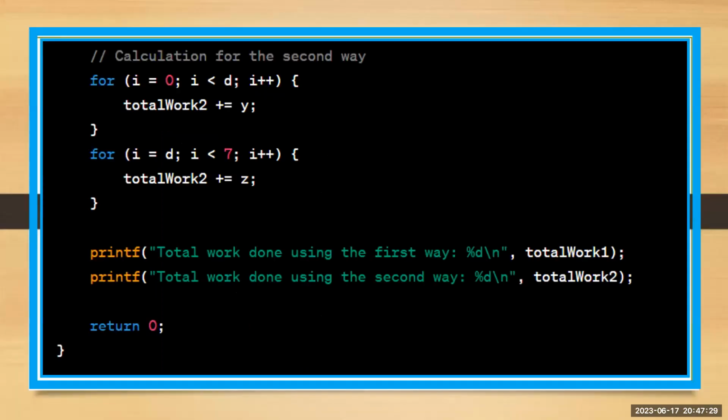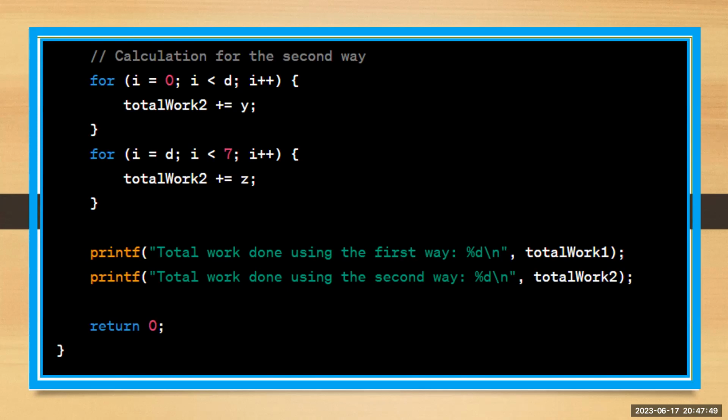Calculation for the second way. for i = 0; i < d; i++: total_work2 += y. for i = d; i < 7; i++: total_work2 += z.